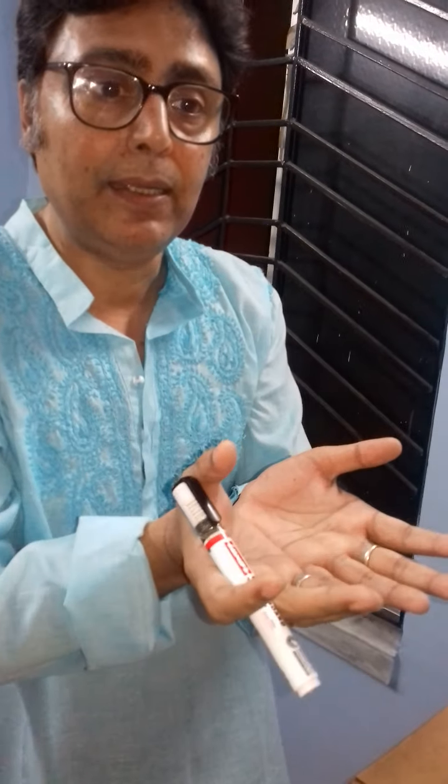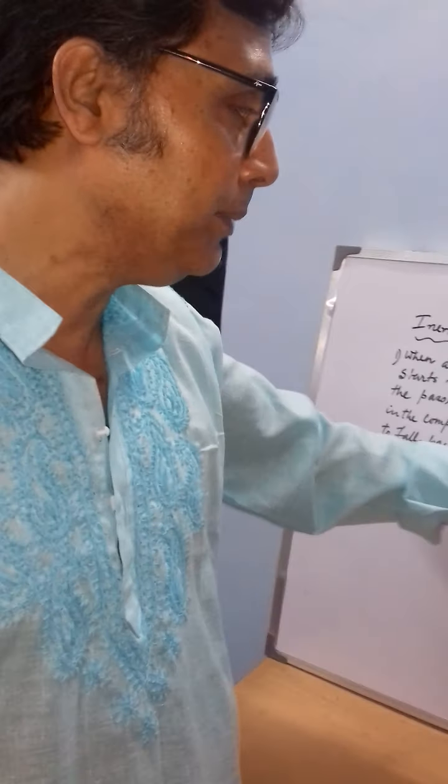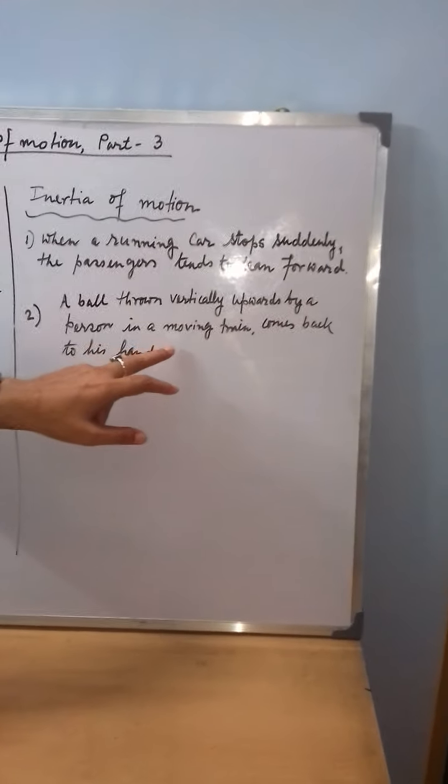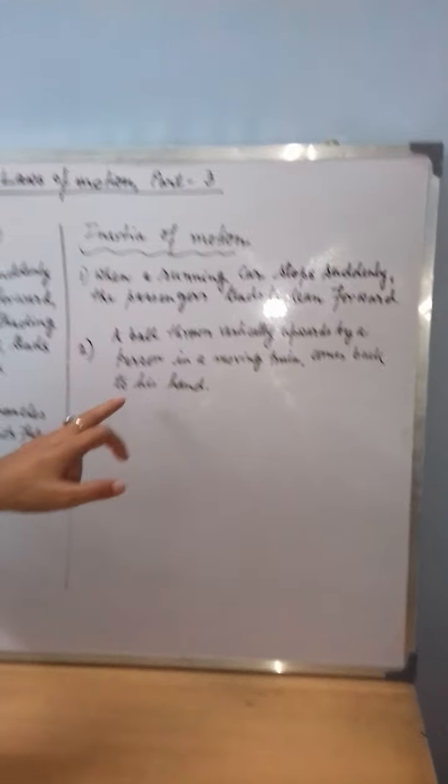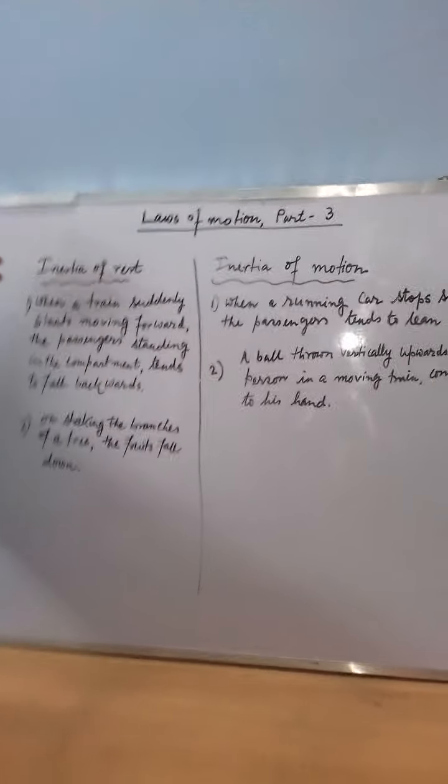So when the ball is in the air, it is still in motion with the same speed and in the same direction. After some time, due to the force of gravity, it comes back to the palm of the passenger. This is the reason a ball thrown vertically upwards by a person in a moving train comes back to his hand.